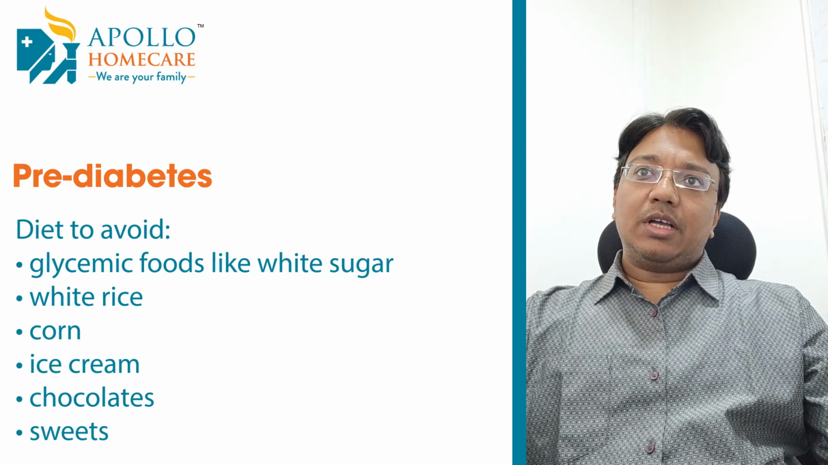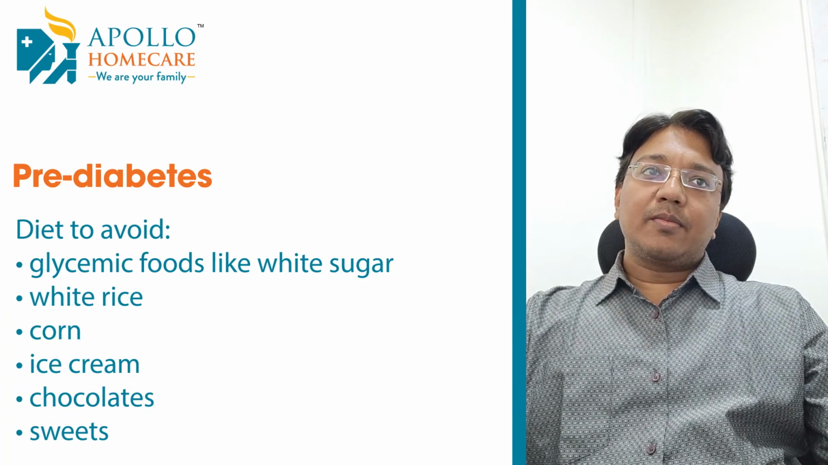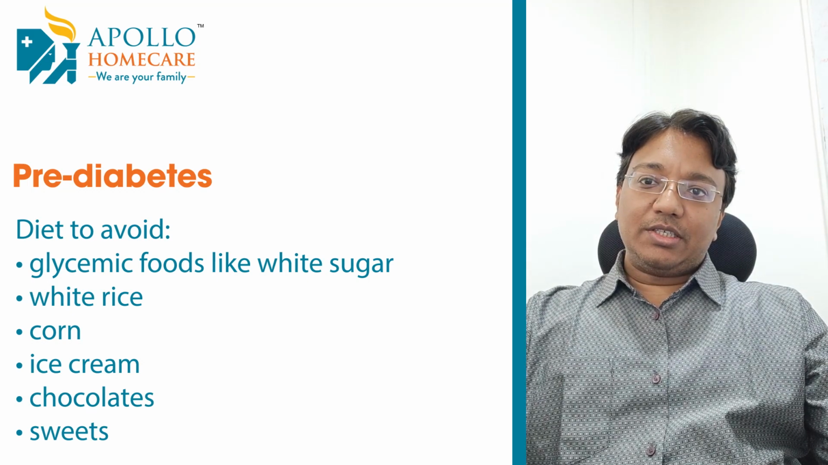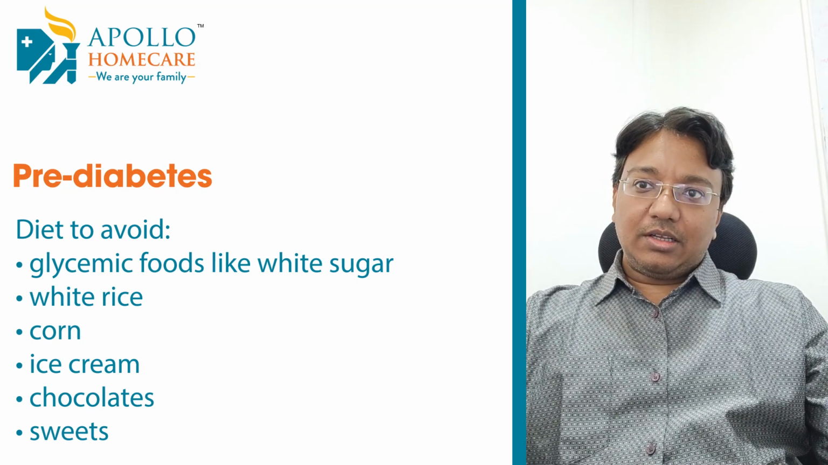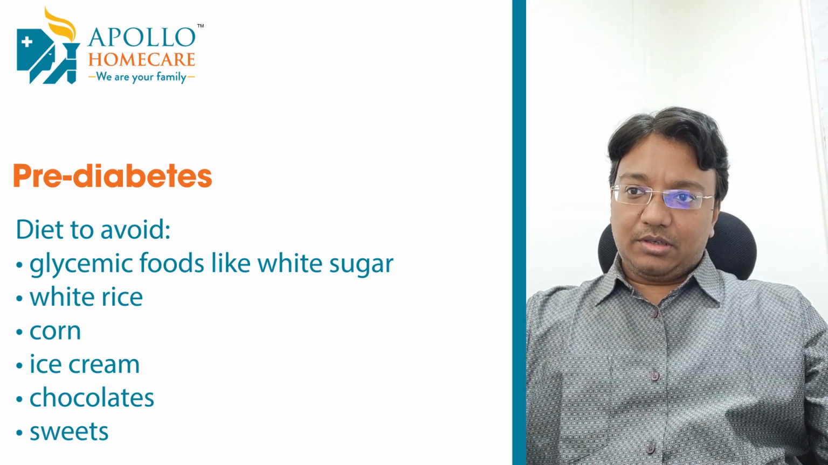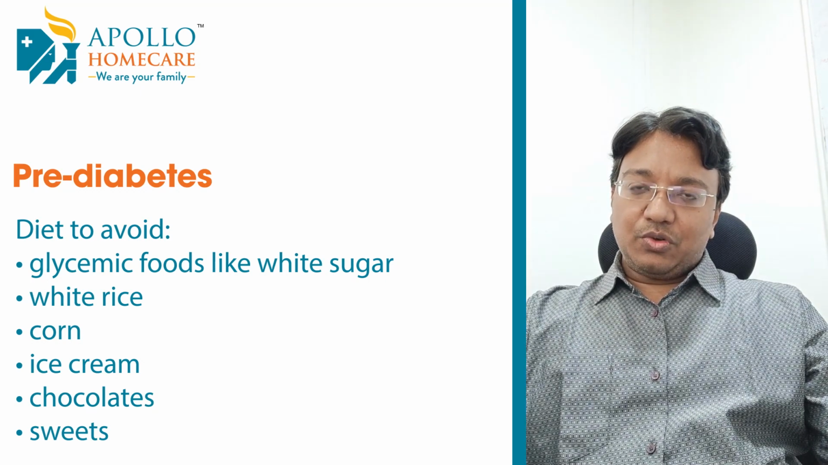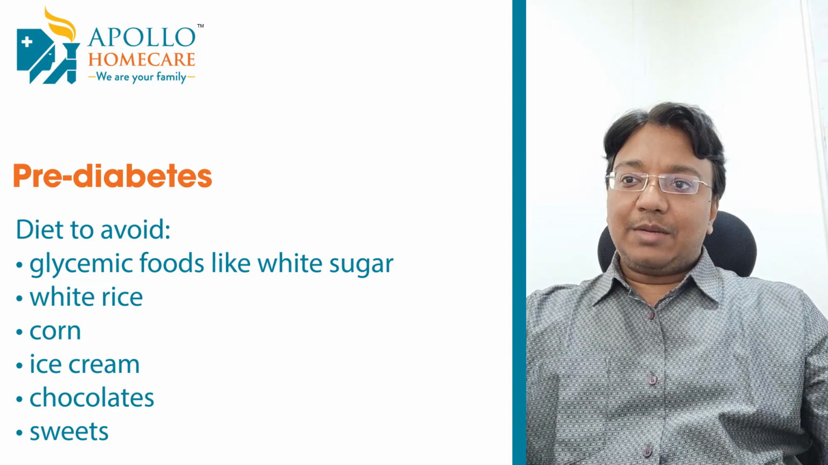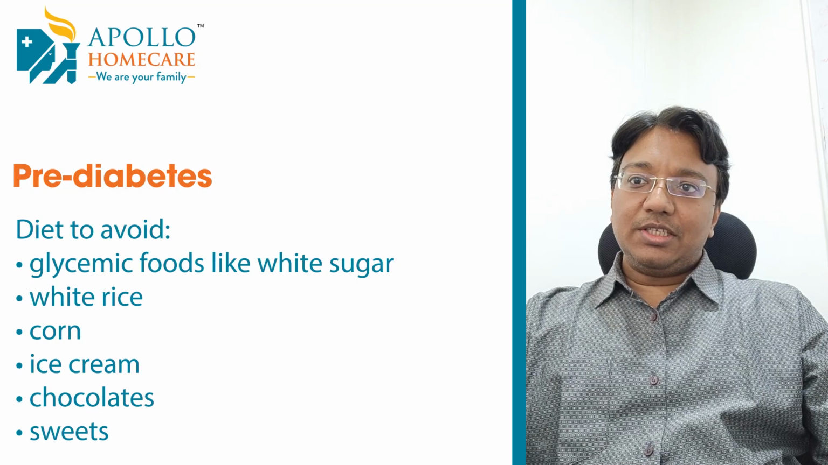Cut down high glycemic foods like white sugar, white rice, corn, ice cream, chocolates, and sweets. These are the high glycemic sugars that will increase sugar so fast that the body is unable to produce that much insulin in a short span of time. So these are to be avoided.